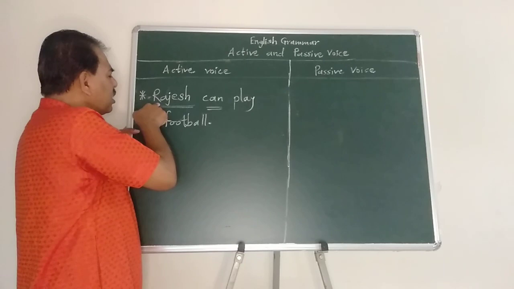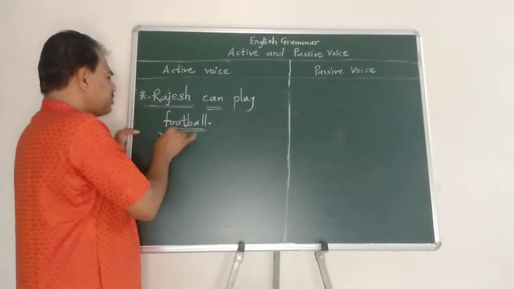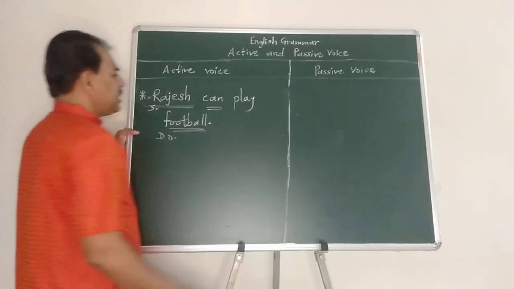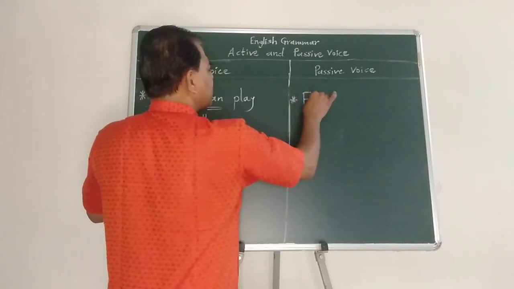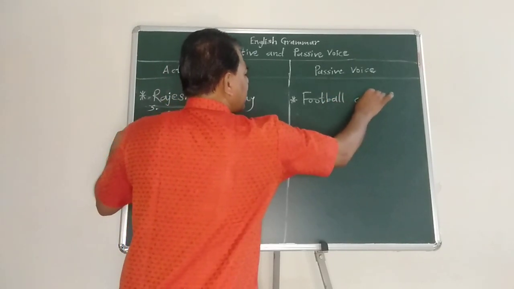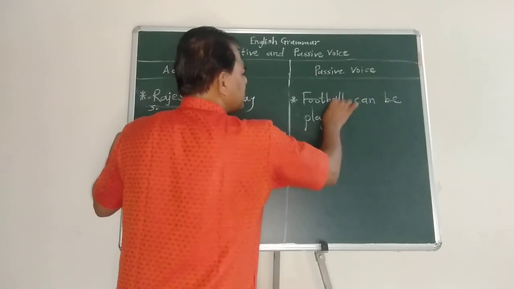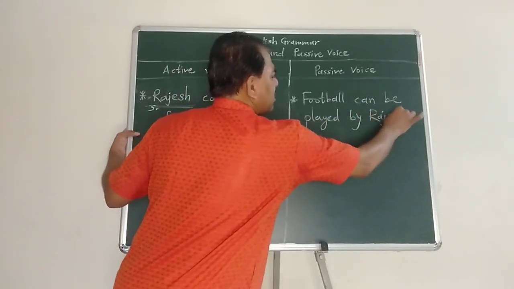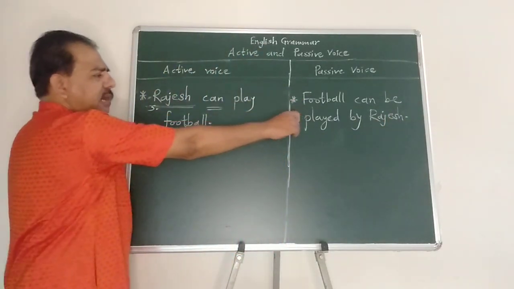Who can play football? Rajesh. What can Rajesh play? Football. So football is the direct object, and Rajesh is in the action as the subject. Now in the passive voice: Football can be played by Rajesh.